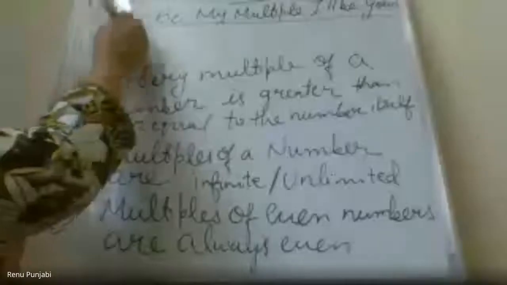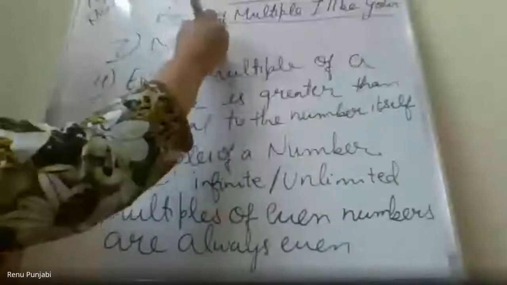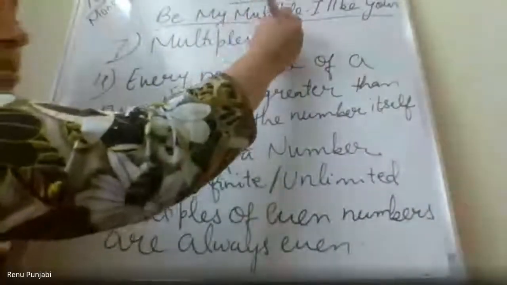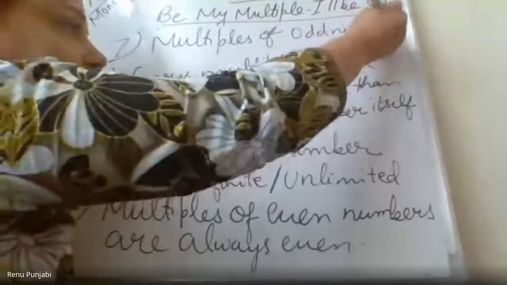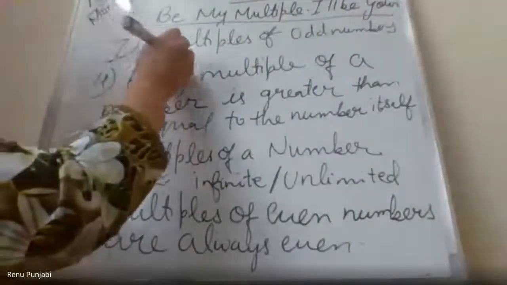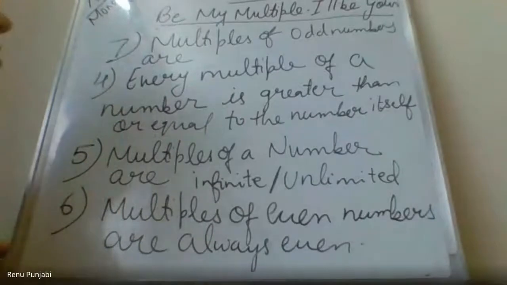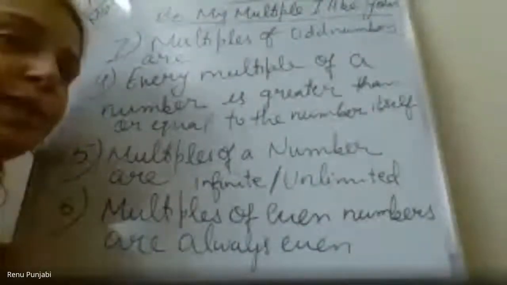And the seventh property is multiples of odd numbers. Can you please explain what odd numbers are? Ishana: Ma'am, odd numbers are the numbers which end with 1, 3, 5, 7, 9. Very good, so in the ones place you will get 1, 3, 5, 7, 9.